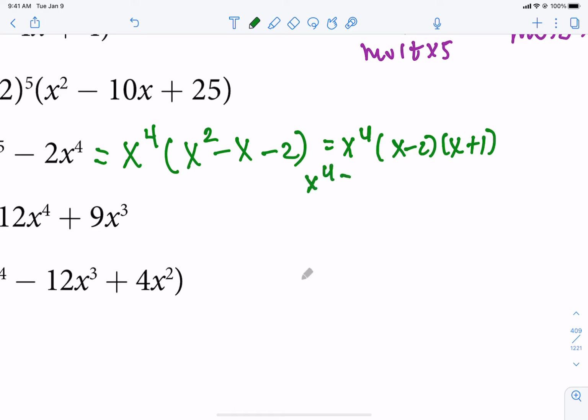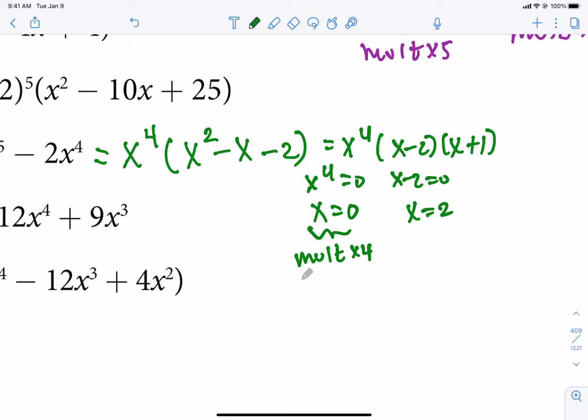The x to the 4th equals 0 gives us an x-intercept of 0 with a multiplicity of that power of 4. Now, x minus 2 equals 0 at 2. It has no multiplicity. You can say the multiplicity is 1 if you want. Remember, the odd ones, like x minus 2, on the graph will go through the graph. It won't bounce off of it, but the x to the 4th will make it bounce off of the x-axis at 0. And then finally, our x plus 1 equals 0 gives us a 0 at negative 1.